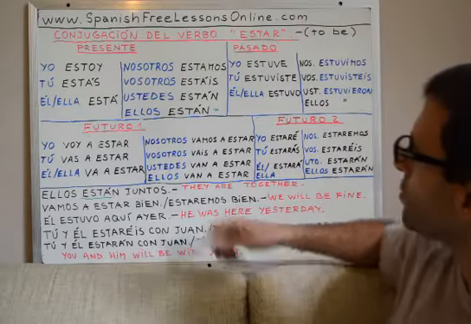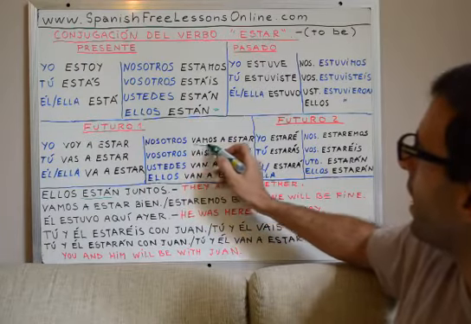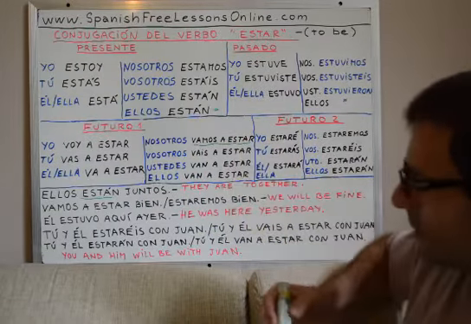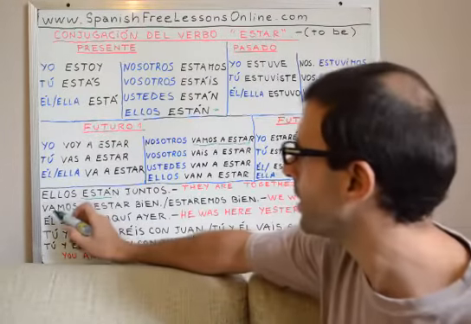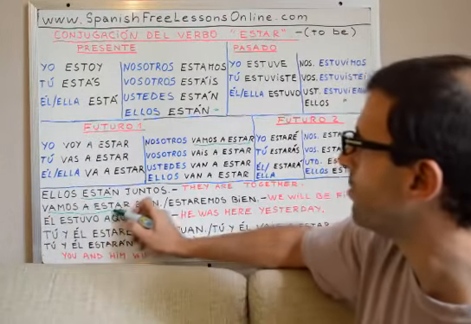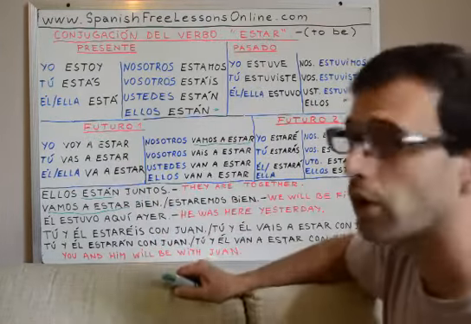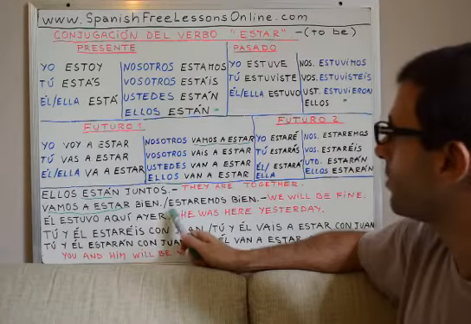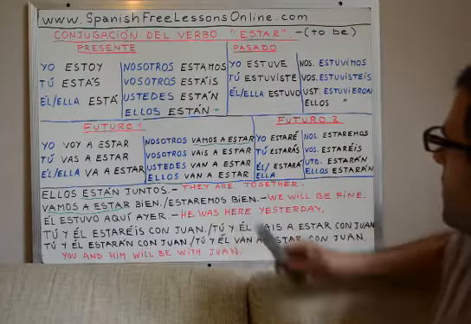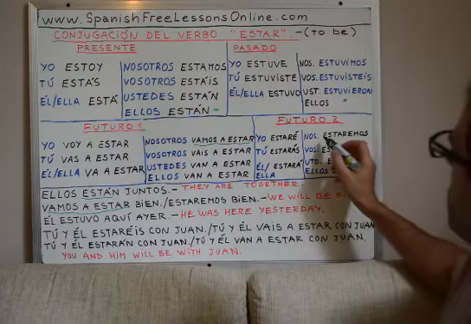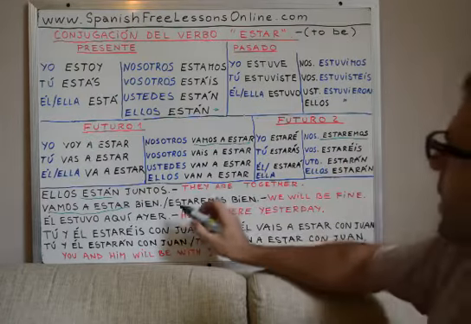So this is future, right? From nosotros vamos a estar. Vamos a estar bien. We will be fine. This is future number one. We can also say this same thing like this: estaremos bien, using the other way of building the future, right?